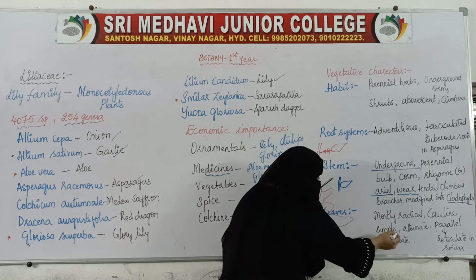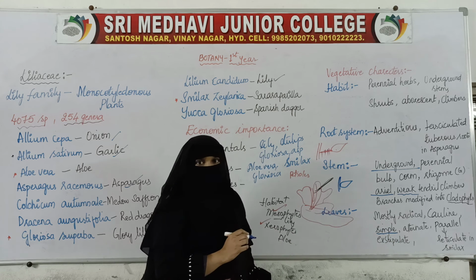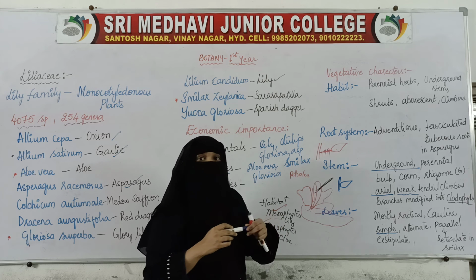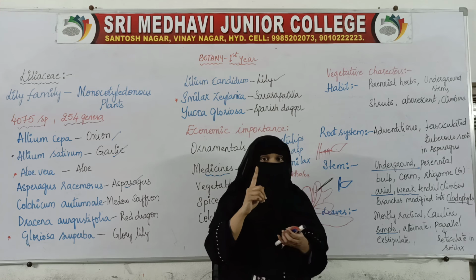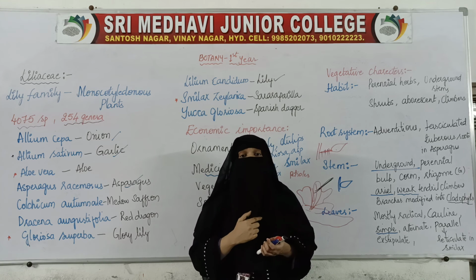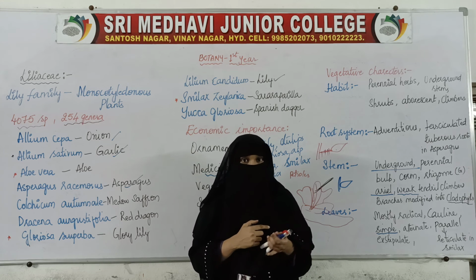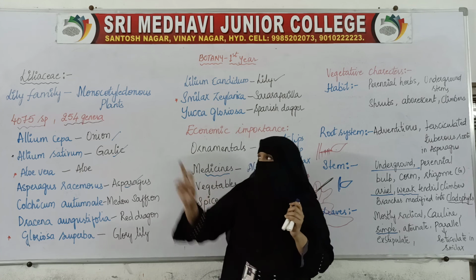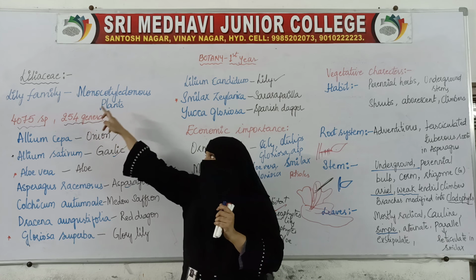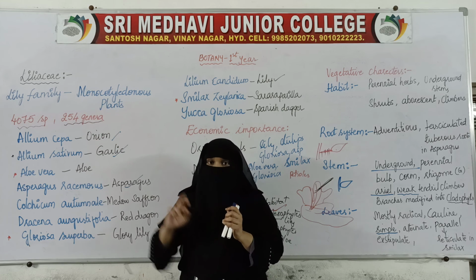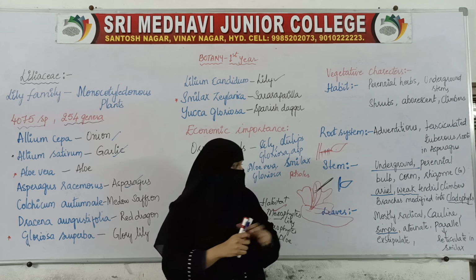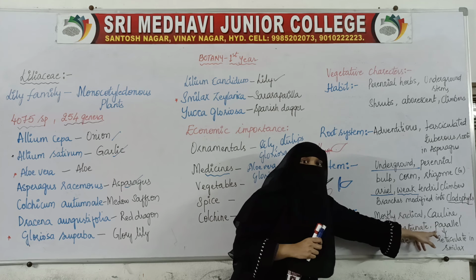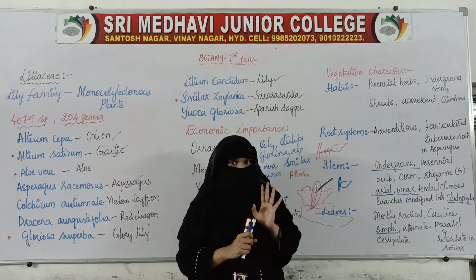Okay, the leaves are simple leaves, and the venation here is parallel venation. One of the characteristics of monocots is that monocots show parallel venation. Okay, monocots show adventitious root and parallel venation. So when we are writing about the Liliaceae family, it is all about monocotyledonous plants. So when monocotyledonous plants are there, then the venation in the leaves will be parallel.